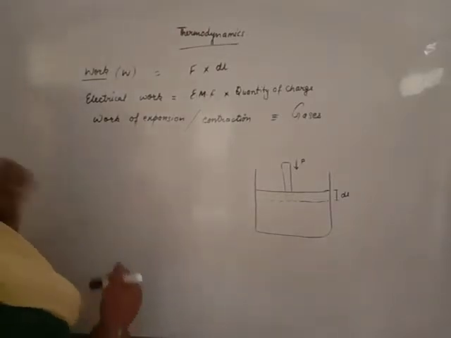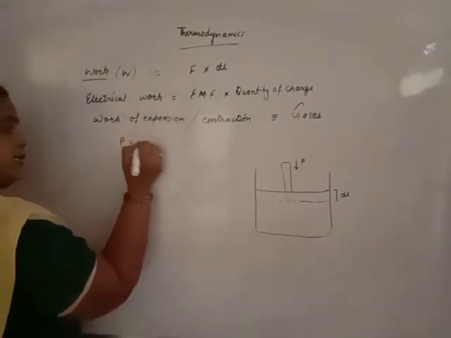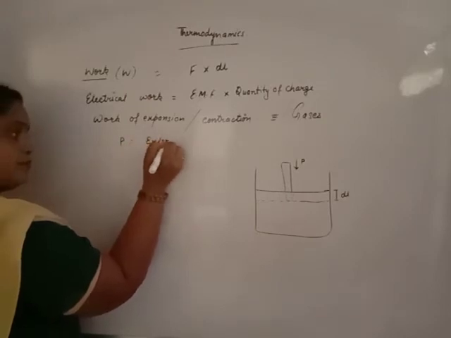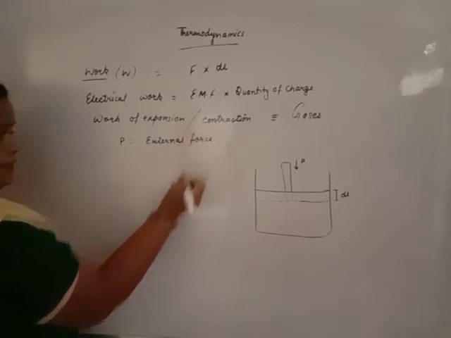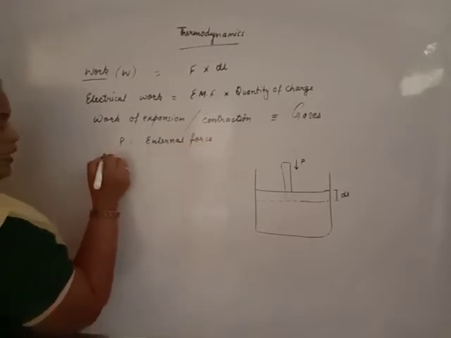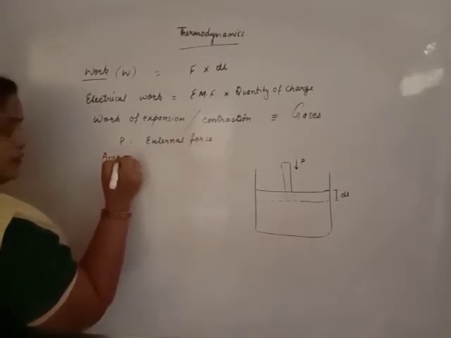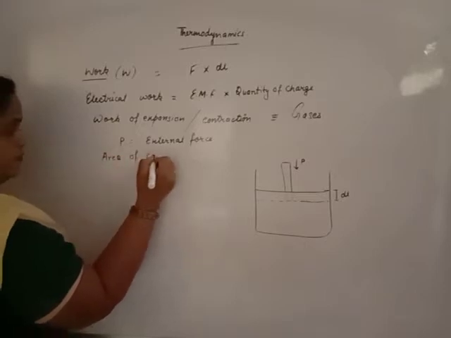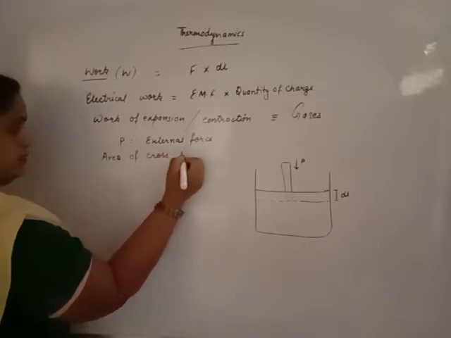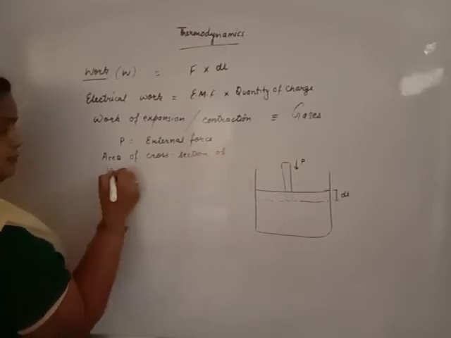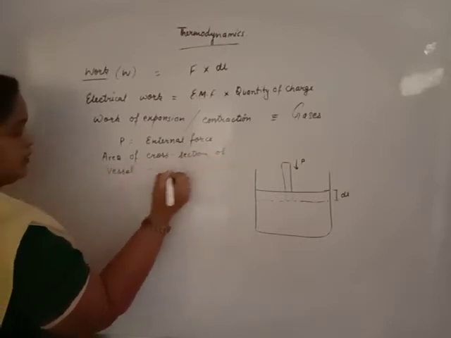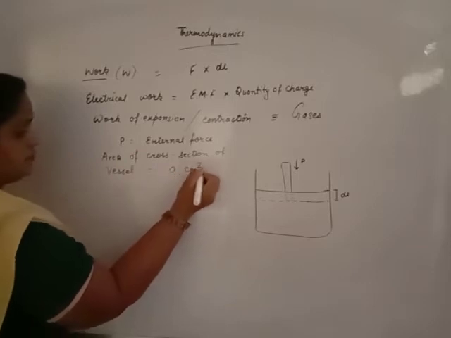Let P be the external force applied on the gas. Area of cross section of the vessel is A centimeter square.